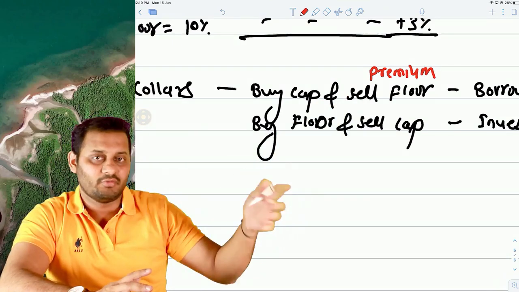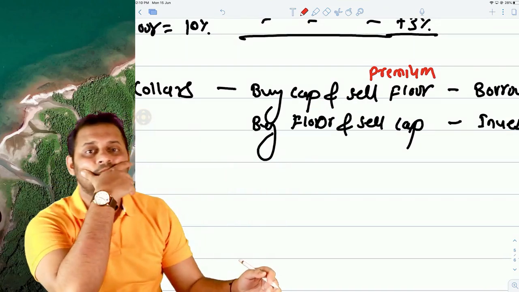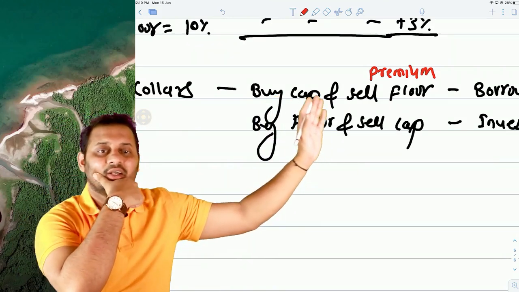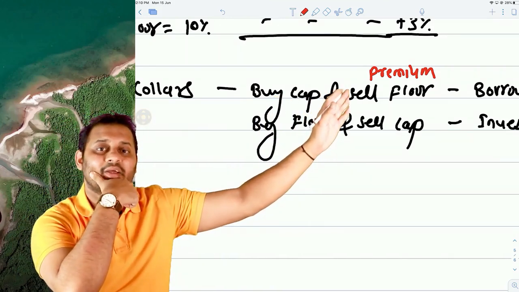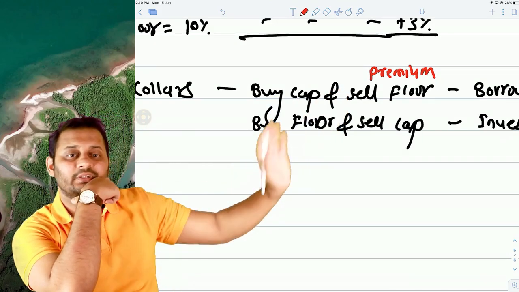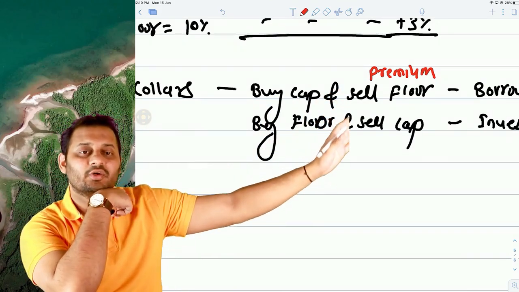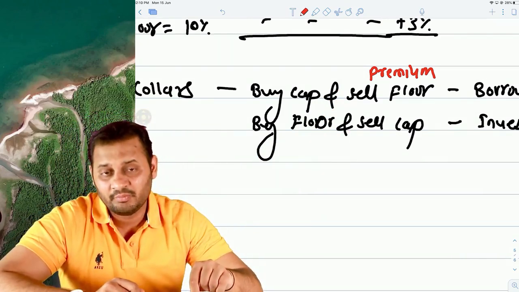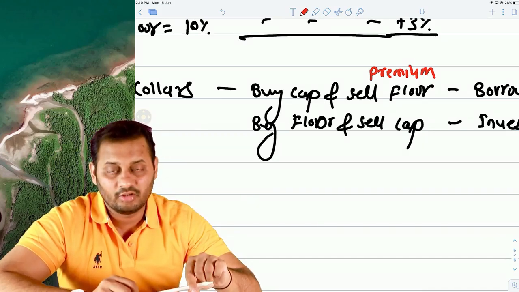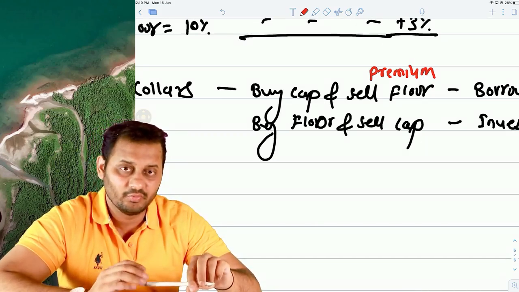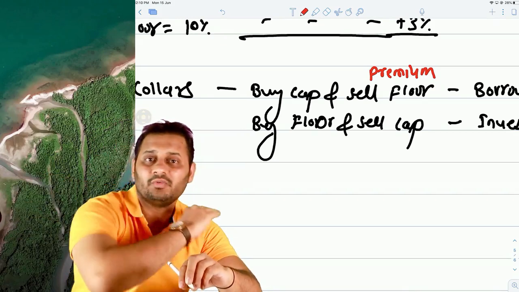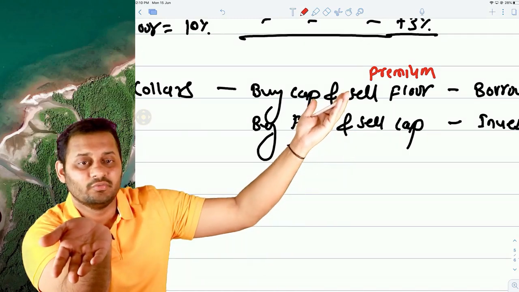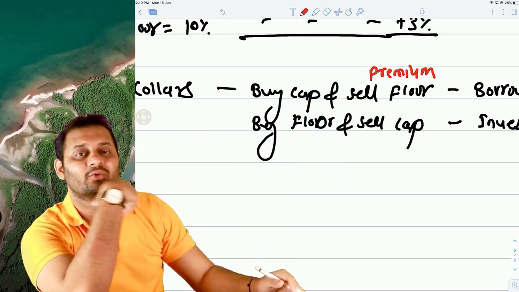And what if the market rate never goes down? It goes up only. So you are secured in this way, and it never went down. That's why you never had to pay anything on the floor to this party. So selling floor or selling cap means taking an extra advantage of premium, because selling floor means taking on the risk of interest rate going down, and you don't have that risk. So why not sell this floor to someone who is thinking the interest rate will go down?